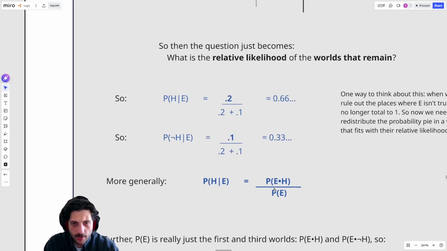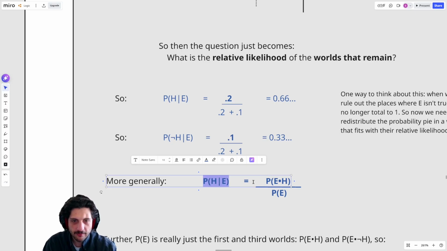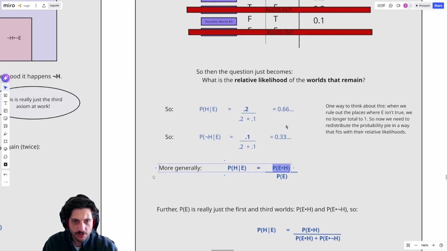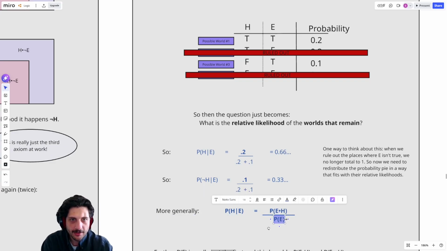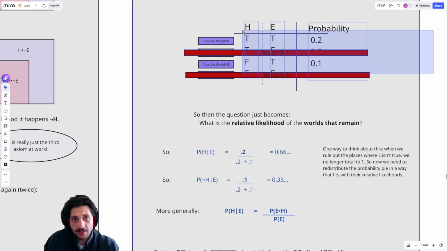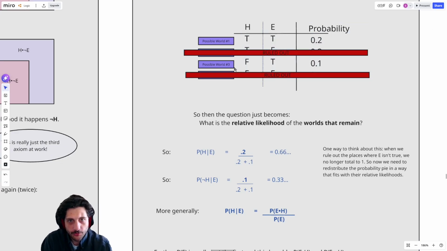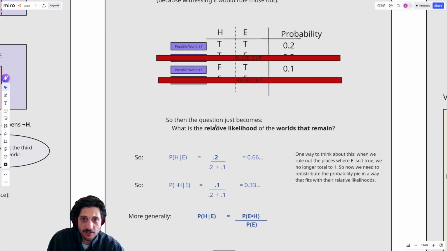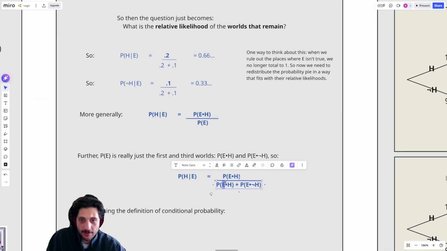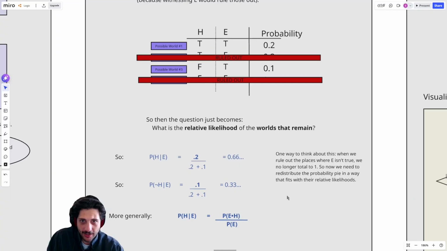So notice more generally what we have here. We have the probability of H given E is just the probability of E and H. And that is just simply the probability of world 1, right? You have H and you have E. This was the only world where we had both of those things. And then we just divided that by the total of what was left over when we ruled out not E. And that is just the probability of E, right? That's just world 1 plus world 3. That's just the total amount that is E. But really, all that E is just world 1 and 3 again, right? So that's just E with H and E without H, right?